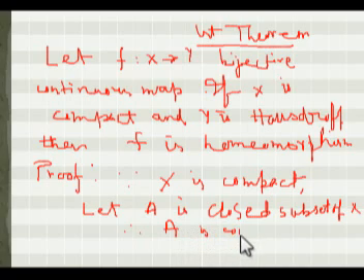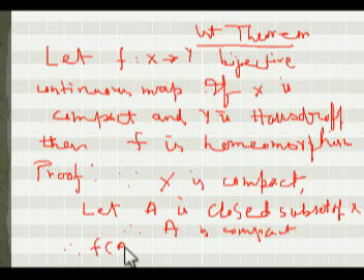A is compact, since it is a closed subspace of a compact space. Now what will be f(A)?